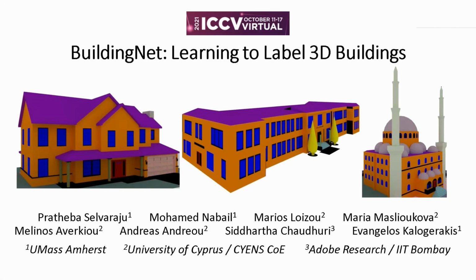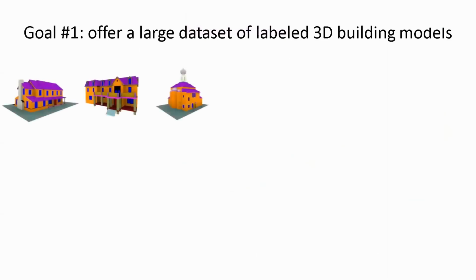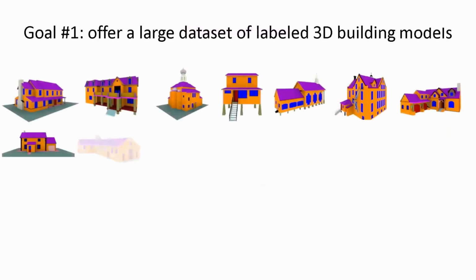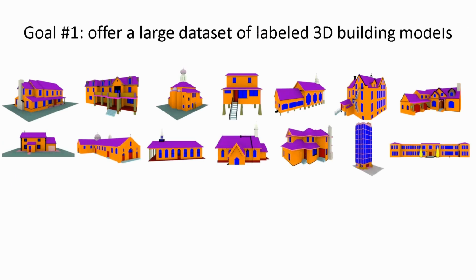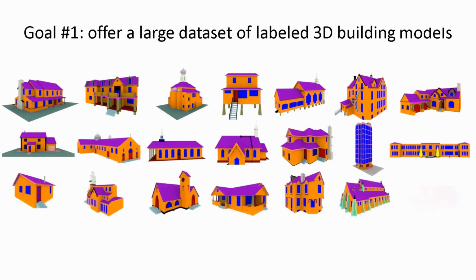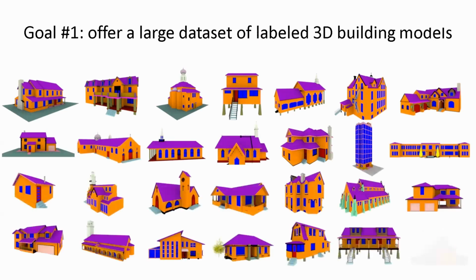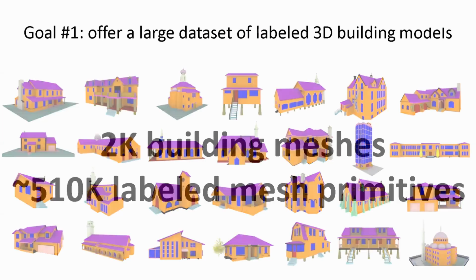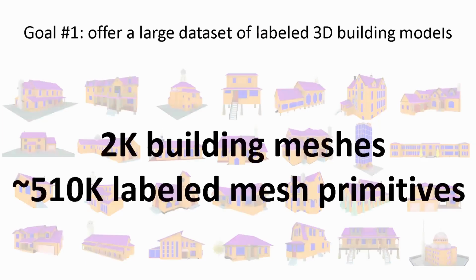Our next work, called BuildingNet, was a joint work between UMass Amherst, University of Cyprus and Adobe Research. This project had two goals. Our first goal was to offer to our community a large dataset of 3D building models with consistently labeled exterior parts. Specifically, we offered 2,000 building models in the form of polygon meshes.